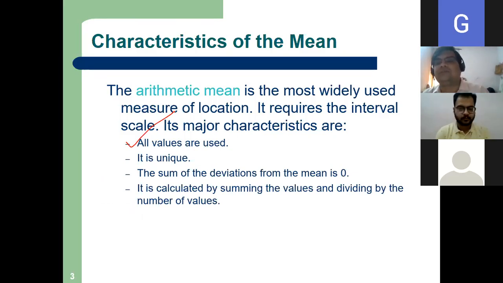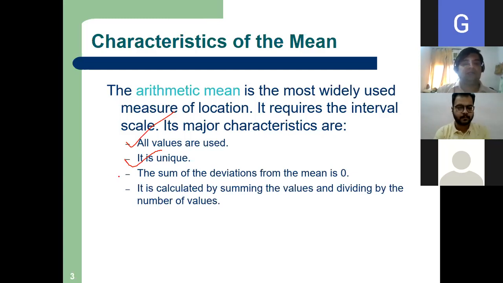It is unique, meaning only one. Suppose I am teaching two sections. In every section, the mean height will be a unique, single value. There cannot be two means.